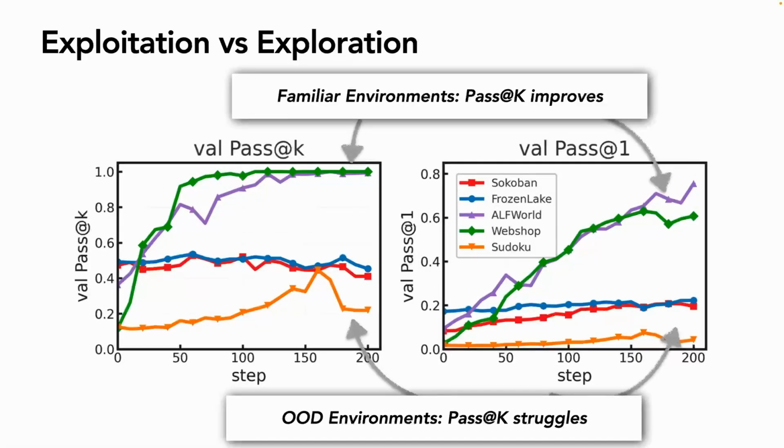Then we can track metrics like pass@1 and pass@k to indicate exploration and exploitation. If we check the WebShop training curve, both pass@k and pass@1 are increasing. But for the current model on the Sokoban task, pass@1 is basically not improving much, and pass@k sometimes drops or does not increase. So we feel there's a divergence between pass@1 and pass@k, and pass@k is more indicative of whether the model explores the environment. We will also try to optimize pass@k later.